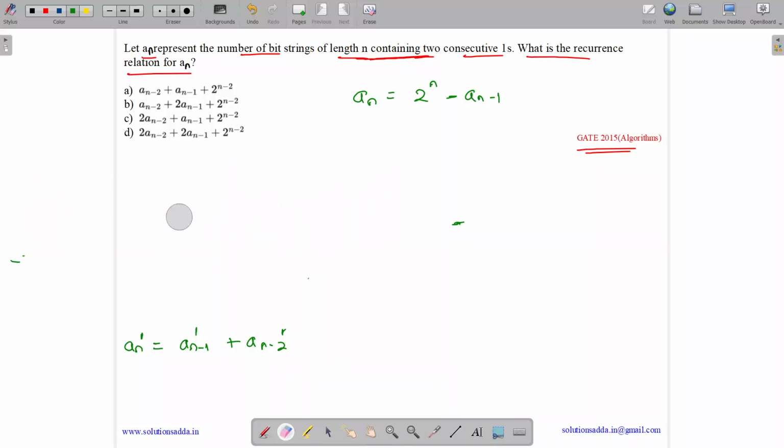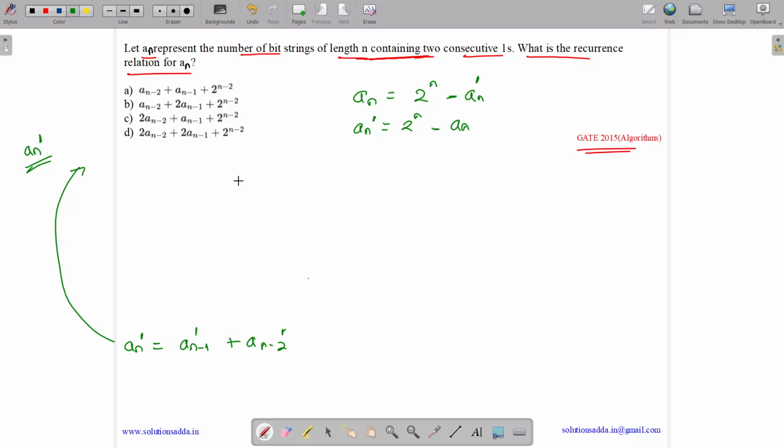So basically we first created the recurrence relation for the complement an dash, then we use this an dash to derive the value for an. So what is an dash? We can also write this similarly for an dash. So an dash equals 2 to the power n minus an, or we can say an equals 2 to the power n minus an dash. Both will have the same value.